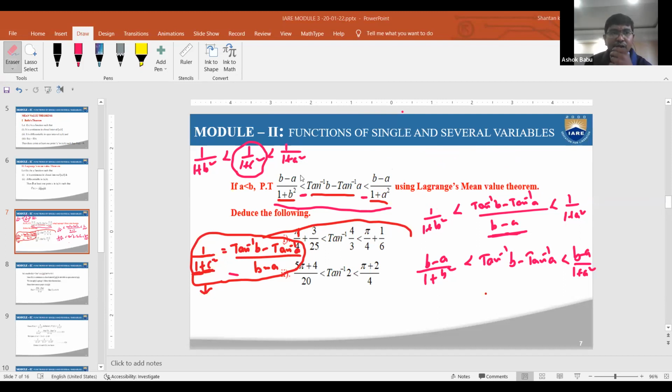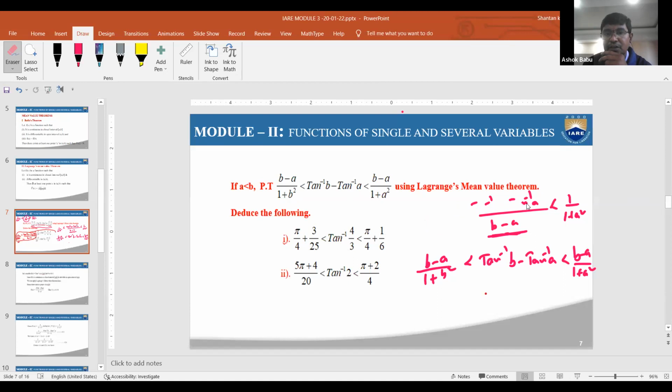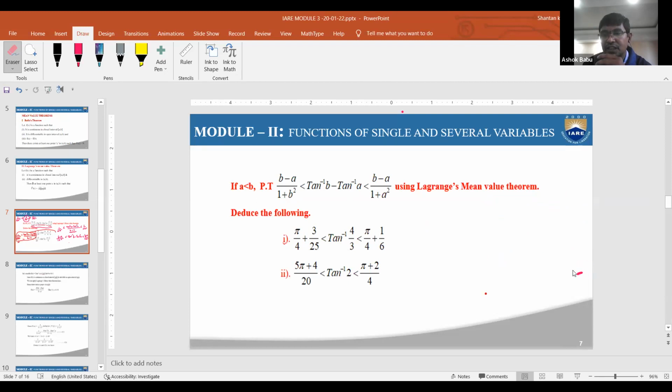Okay. Now my question is, after getting up to here, with the help of this solution, our aim is to deduce the following two conditions. The first condition is, that is pi by 4 plus 3 by 25 is less than tan inverse 4 by 3 is less than pi by 4 plus 1 by 6. And similarly, the second deduction also has this condition. Here, try to tell me how to verify the first condition first of all.